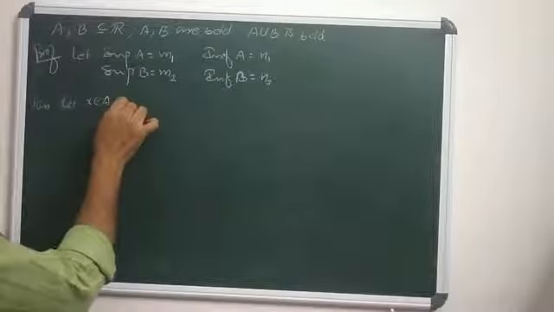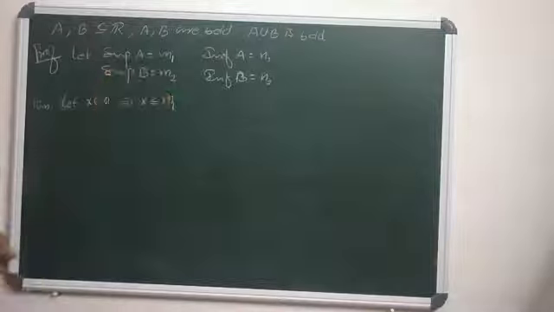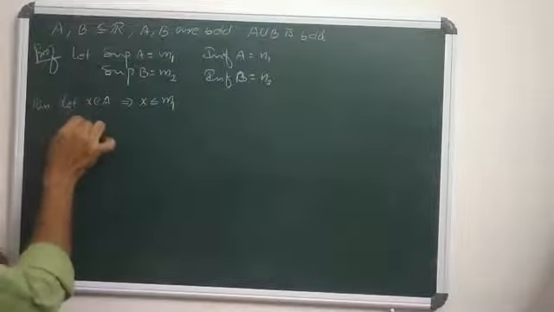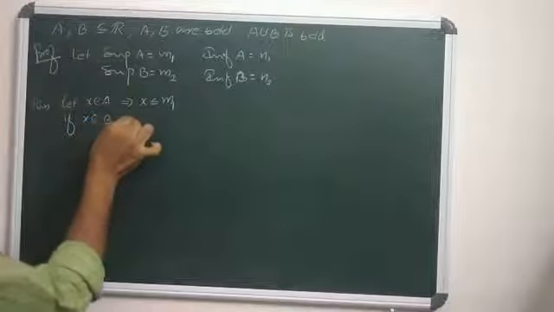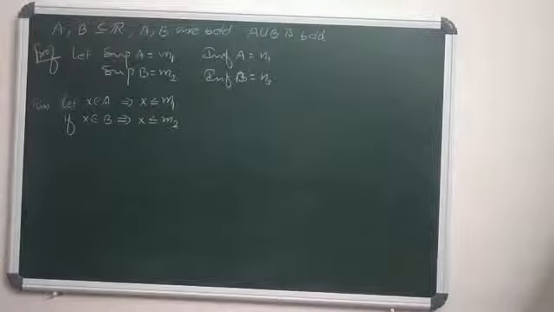You can choose X in A. This means X is less than or equal to M1. Similarly, if X falls in B, then clearly X is less than or equal to M2. Why? Because M2 is the supremum of B.